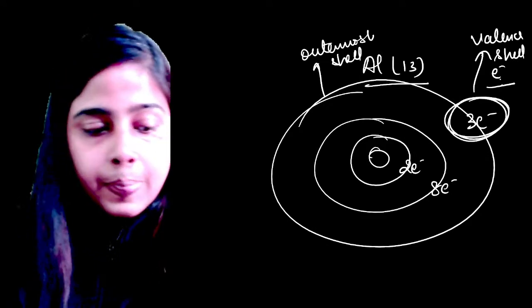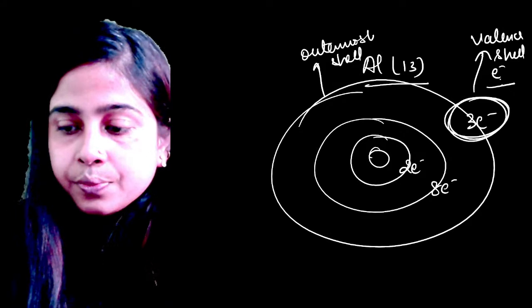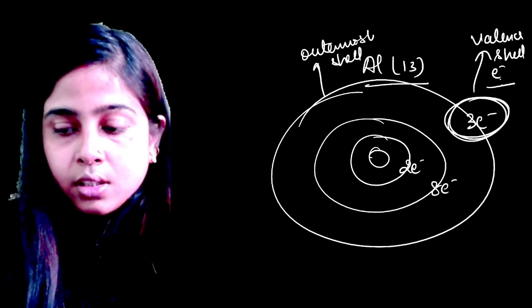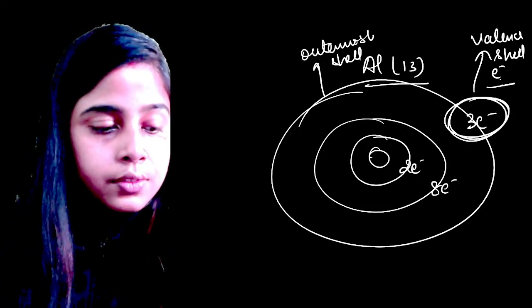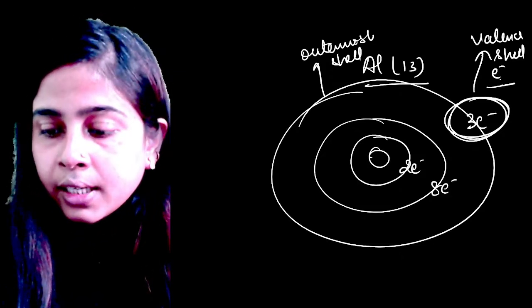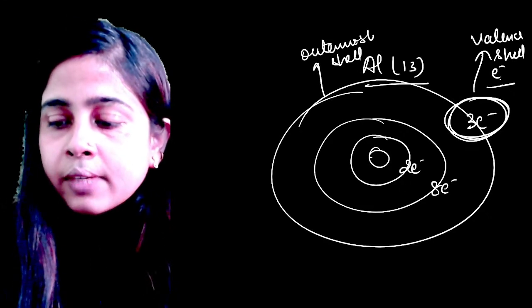Clear? Is it clear, everyone? Please let me know. Yeah, 3 valence electrons. Okay. So I hope it is clear to everyone. Anybody is having any more doubts? Niels Bohr's atomic model is clear.